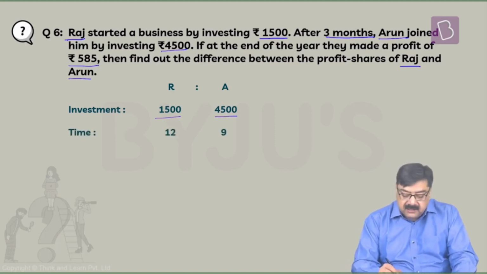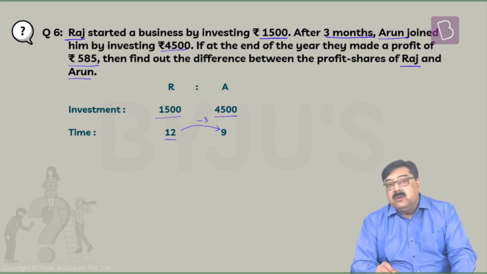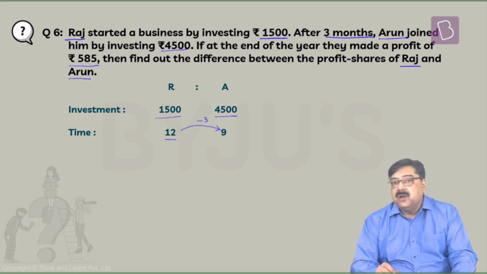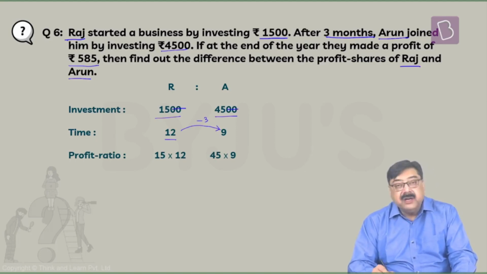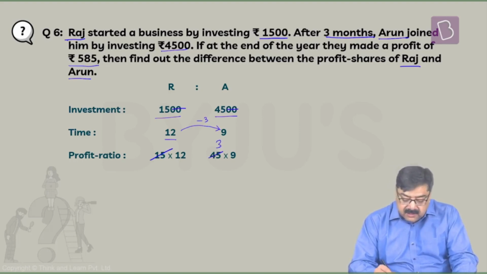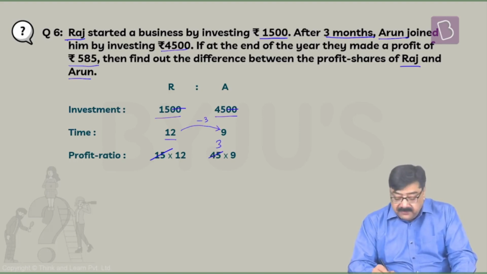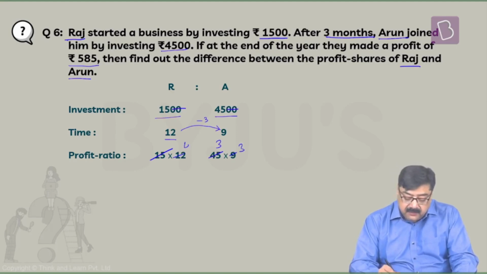So the time durations here: Raj's investment stayed in the business for 12 months, and as Arun joined after 3 months, Arun's investment must have stayed in the business for 12 minus 3, that is 9 months. So simply you can remove the zeros here. So 15 into 12 and 45 into 9 is what we have. Again, you can cut all these. So 15 into 3 is 45, 3 into 3 and 3 into 4.